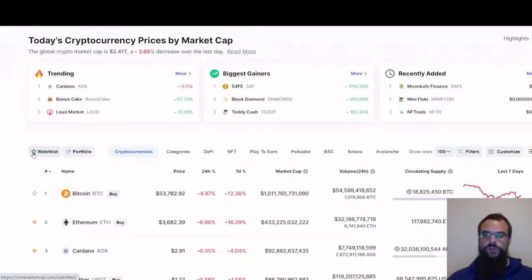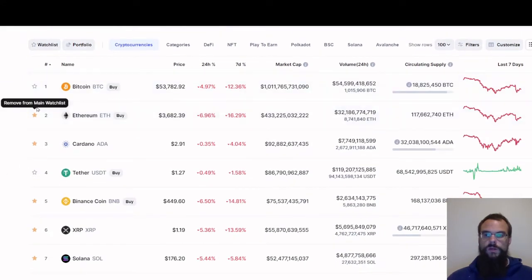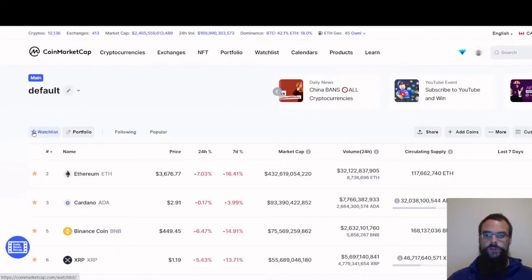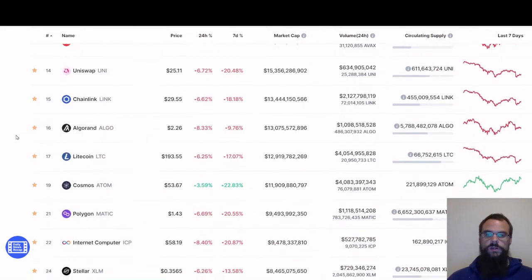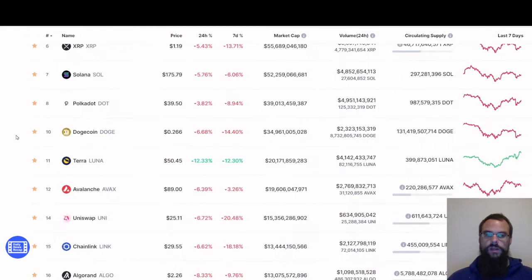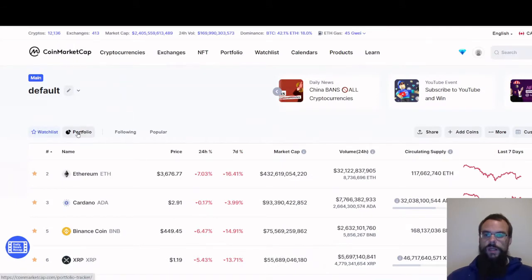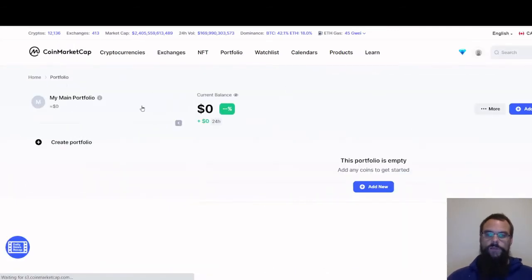I have a watch list button here, so if there are certain cryptocurrencies that you want to follow, you can click one of these little stars on the far left and add it to your main watch list. Your watch list will be right on this tab, and if you click that, you'll be brought to your watch list. All these cryptocurrencies are the ones that I'm watching, and there's a few of them. Then you can also go into your portfolio. I haven't entered anything in here, but you can add the cryptocurrencies that you currently hold and at what prices you bought them for, and you can watch your entire portfolio go up or down right here.